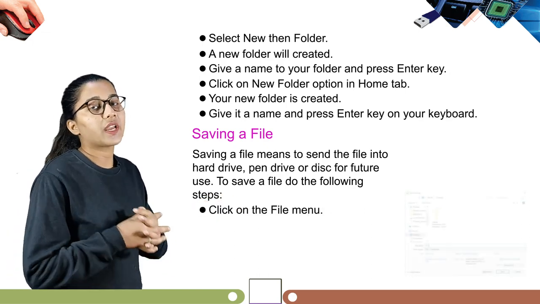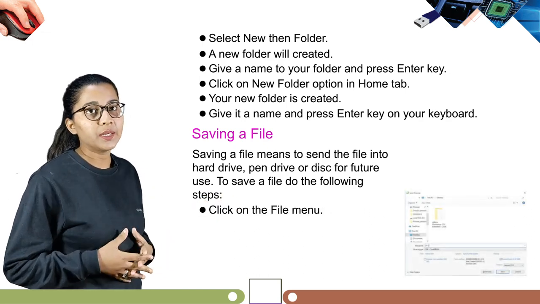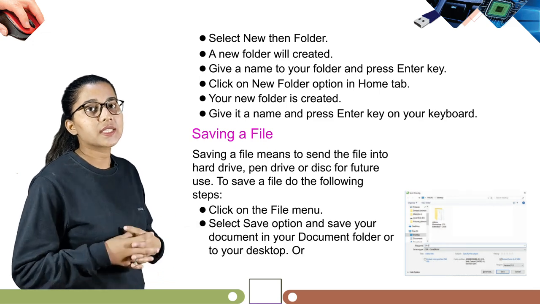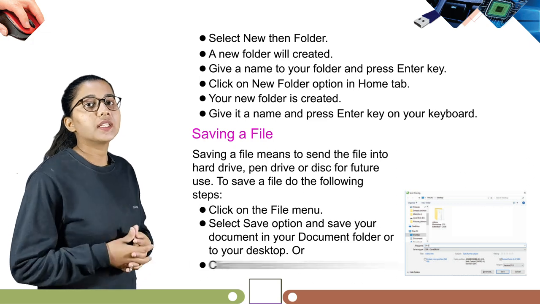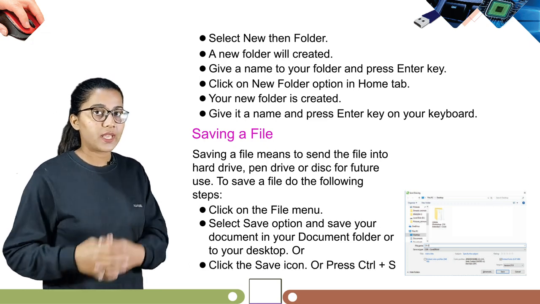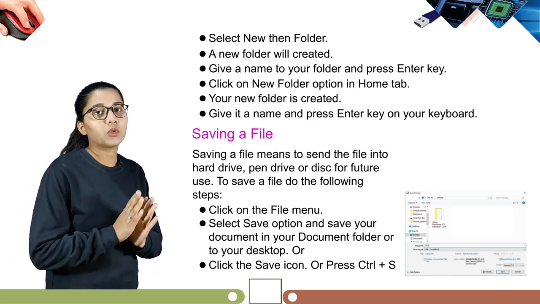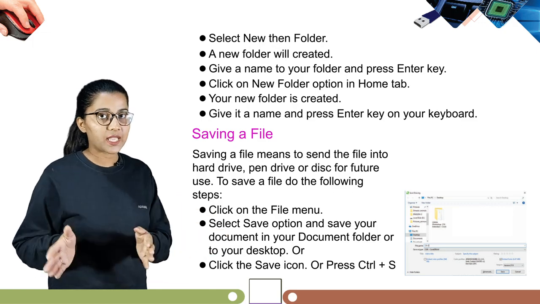First, click on the file menu. Select save option and save your document in your document folder or to your desktop. Click the save icon or press Ctrl S.